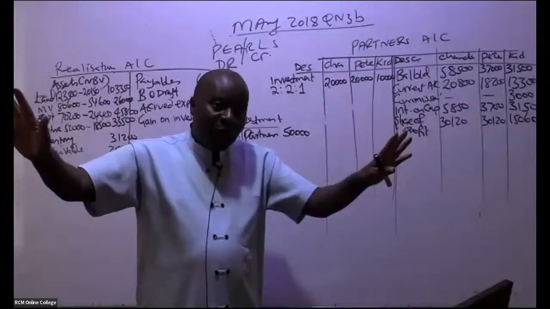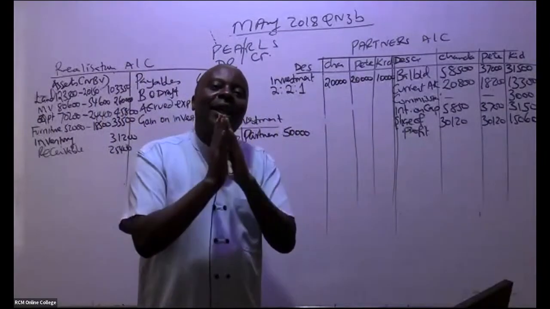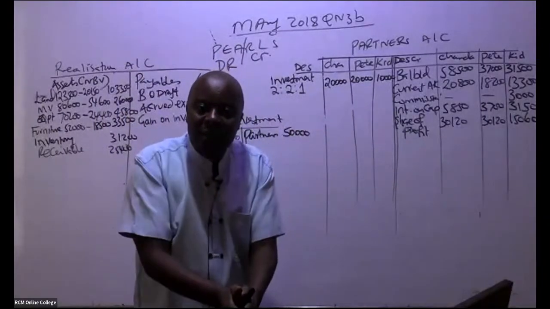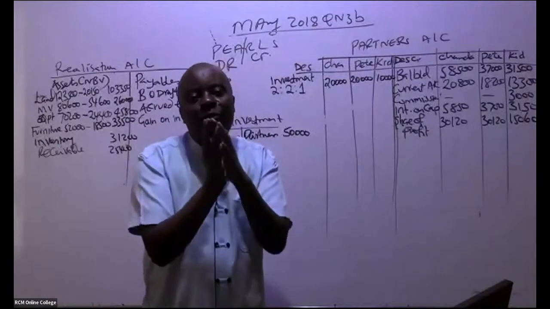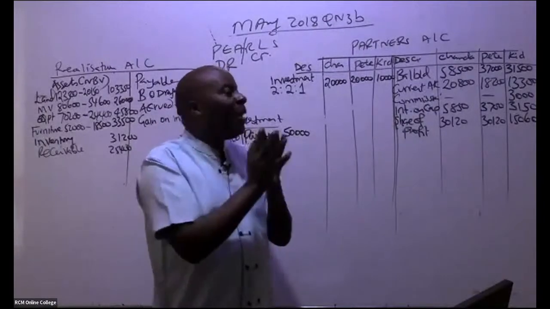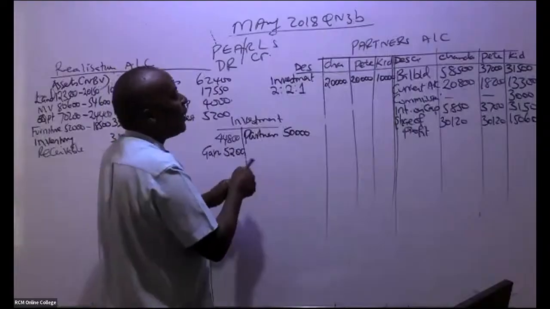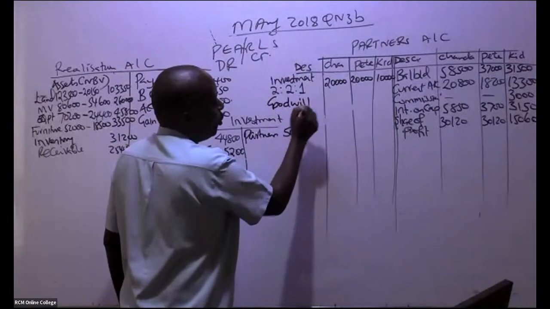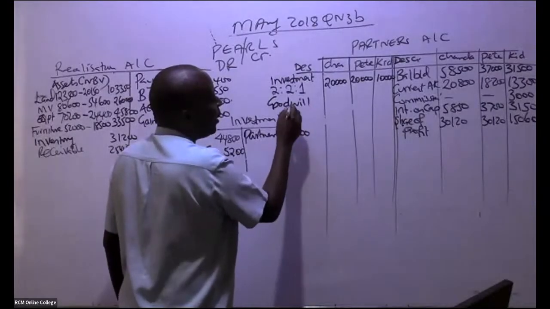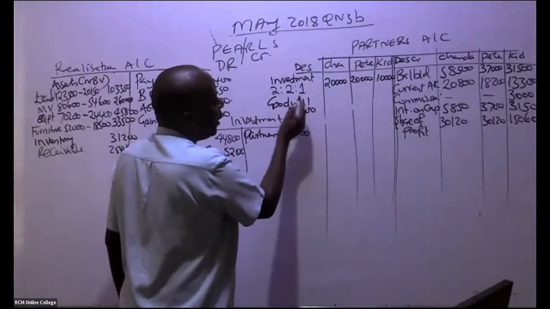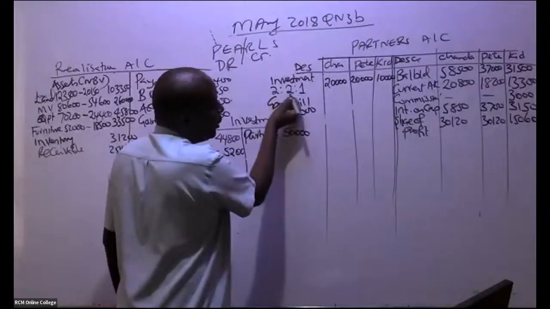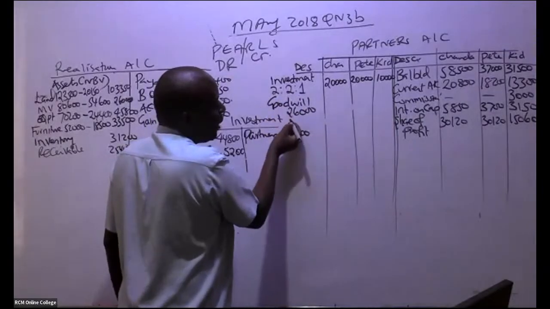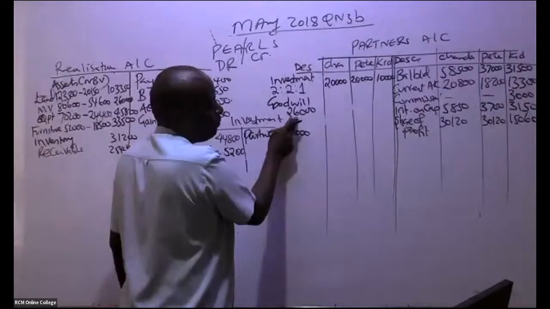No. So it means automatically that this is a loss for the partners. It's an expense for the partners, and the expenses are normally debited. So come and give us here goodwill. You debit here goodwill. So goodwill in total is 26,000, and we are sharing it out on this basis. So 2/5 times 26,000. You debit here.